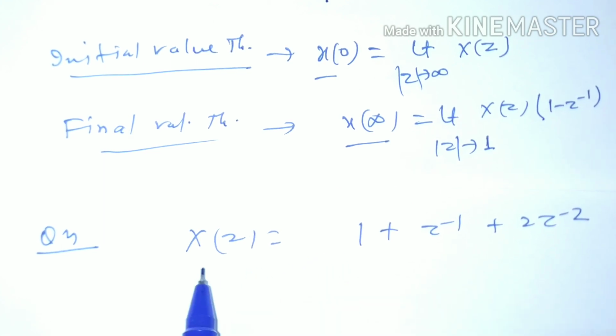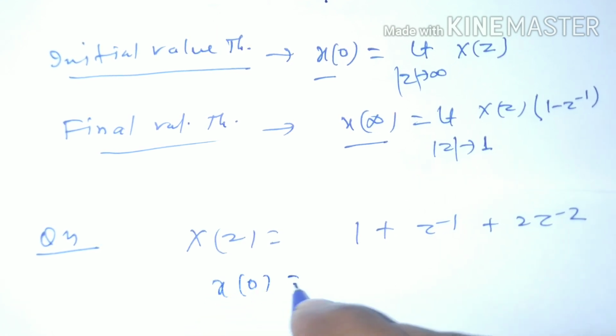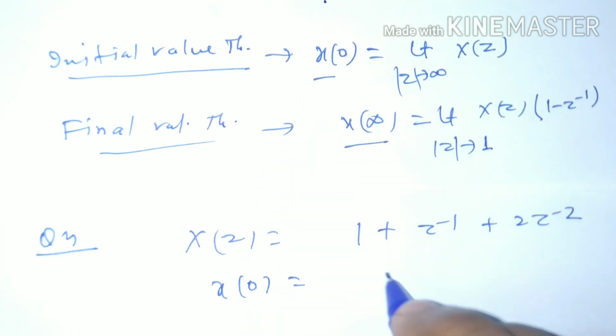So by this theorem we can find its initial value without taking inverse Z transform. We can find initial value by the initial value theorem.